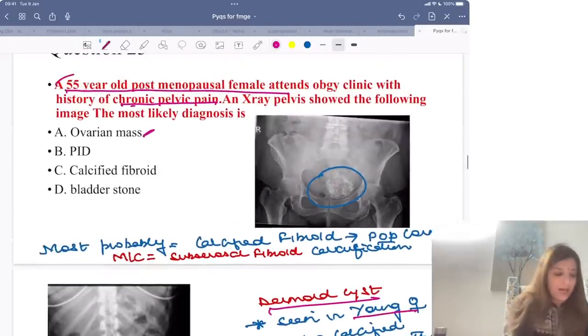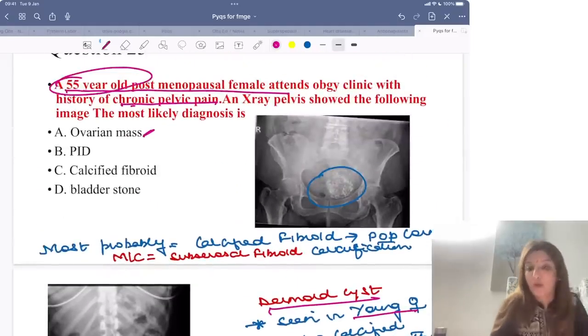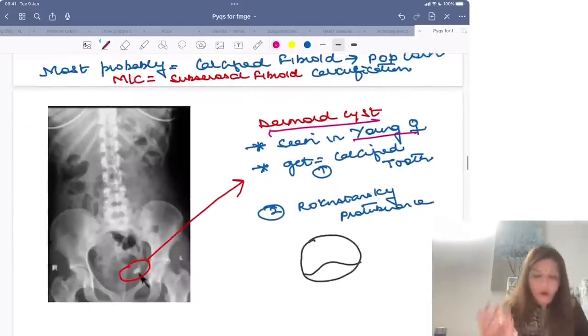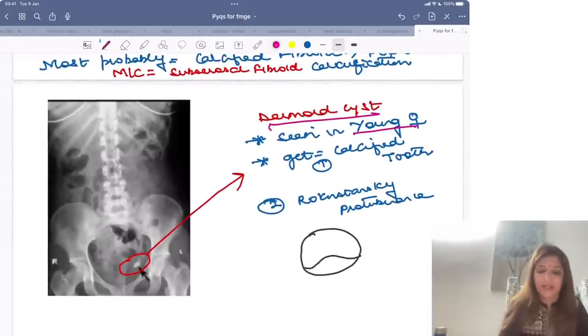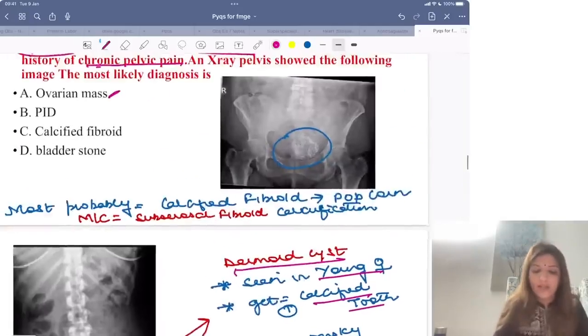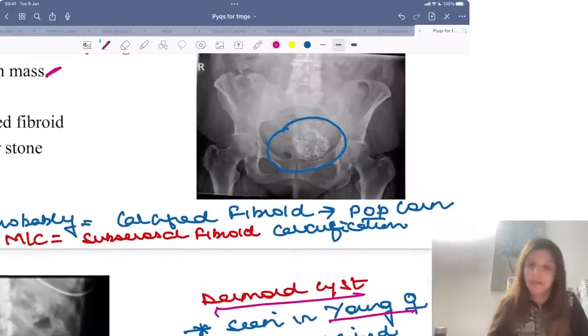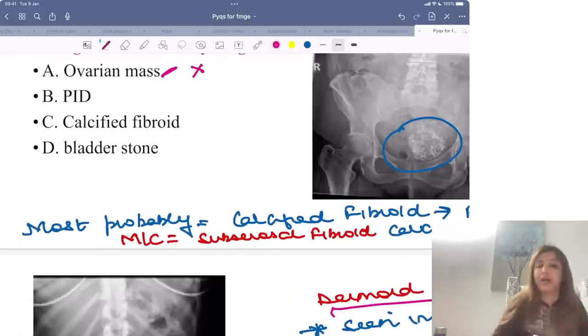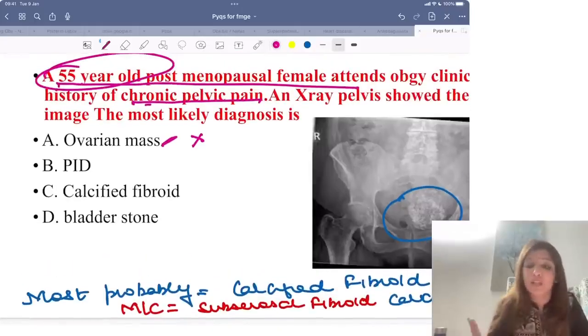यहां पे हमें age दिया है 55-year-old postmenopausal female, right? And dermoid cyst में generally you get a calcified tooth या हमें Rokitansky's protuberance मिलेगा calcified. You will not get a big calcification like this, right? So ovarian mass ruled out. Bladder stone, patient is not coming to you with any urinary symptoms. इतना बड़ा bladder stone without urinary symptoms हो, it is not possible. And bladder stone will be centrally located.